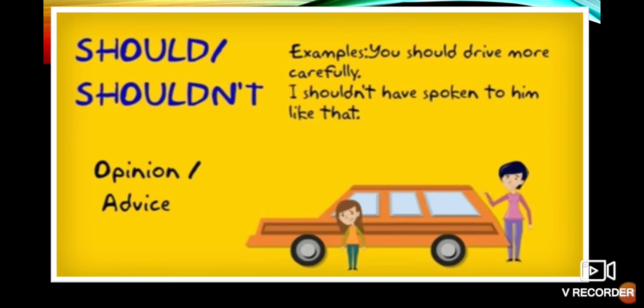Now let's move to should or shouldn't. Shouldn't is the contracted form of should. It is used for opinion or advice. We should drive more carefully. I should not have spoken to him like that.